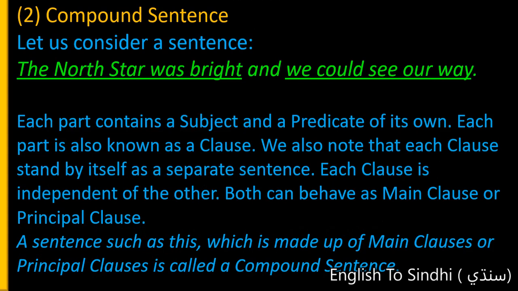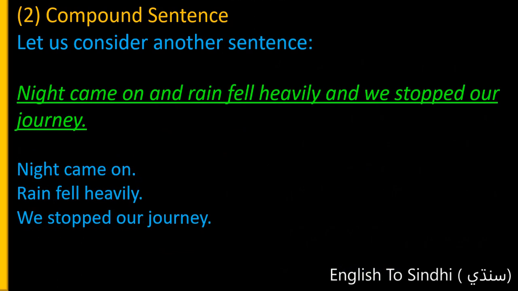A sentence such as this, which is made up of main clauses or principal clauses, is called a compound sentence. Let us talk about another example of compound sentence. Night came on and rain fell heavily and we stopped our journey. Night came on: night, subject, came on, predicate. Rain, subject, fell heavily, predicate. We stopped our journey: we, subject, stopped our journey, predicate.